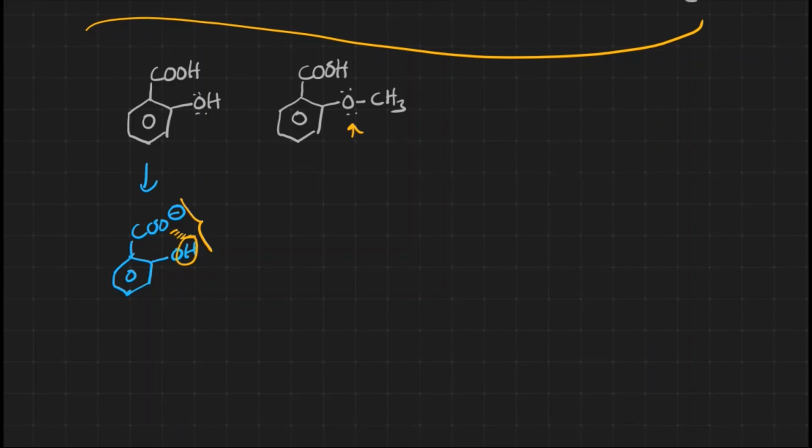Here we have such hydrogen, but there is no such hydrogen in the second case, so there is no hydrogen bonding. Because of the hydrogen bonding, this conjugate base is more stable than the second one. That's why the first one is more acidic than the second one. This is the acidic order in aromatic carboxylic acids.